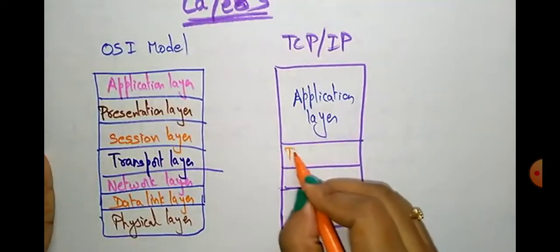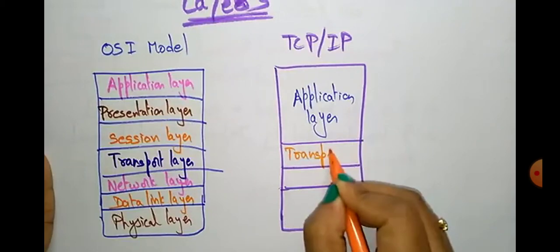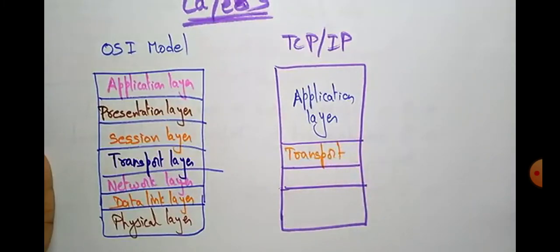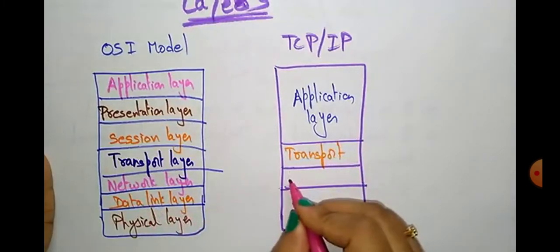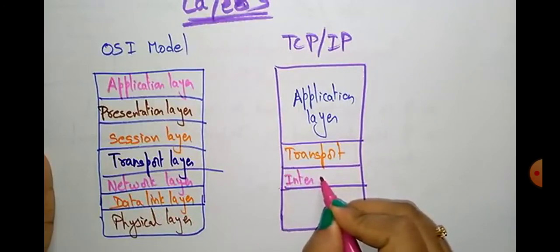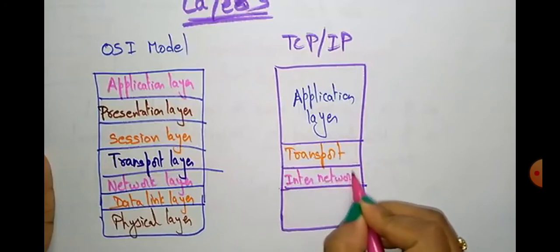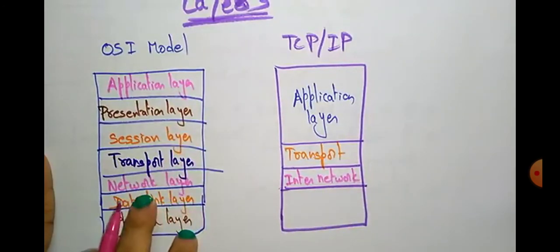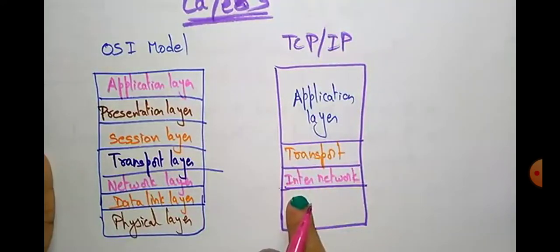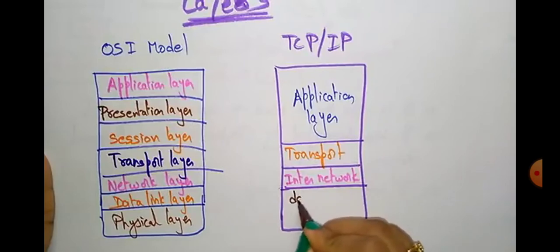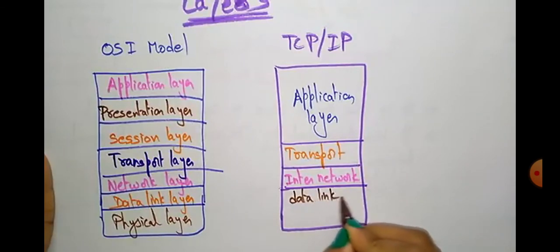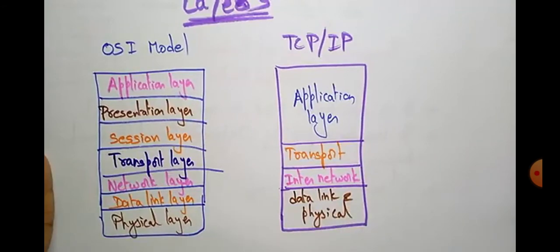Next, transport layer. In place of network layer, we call it the inter-network layer. In OSI reference model we use the name network; in TCP/IP we use the name inter-network. And the next layer is the data link and physical layer. Both occupy one layer.